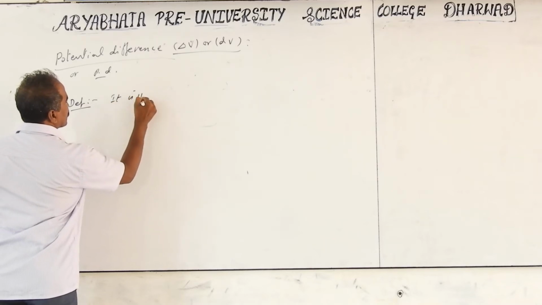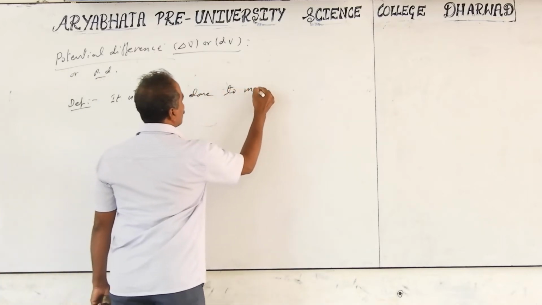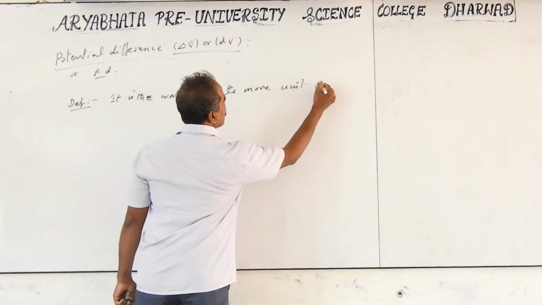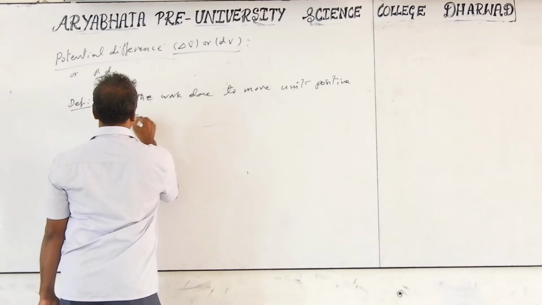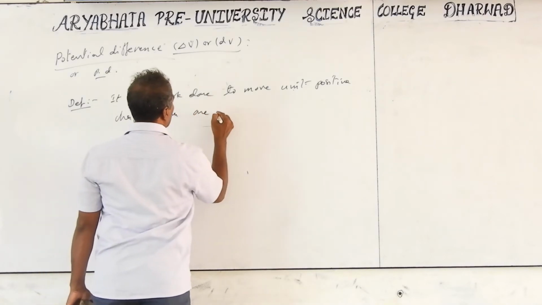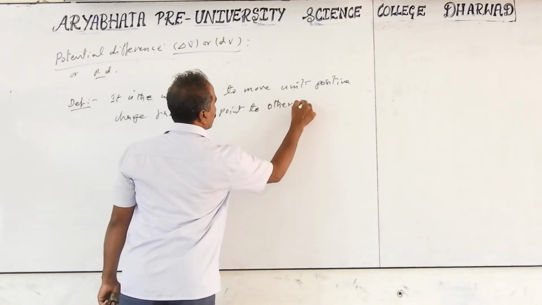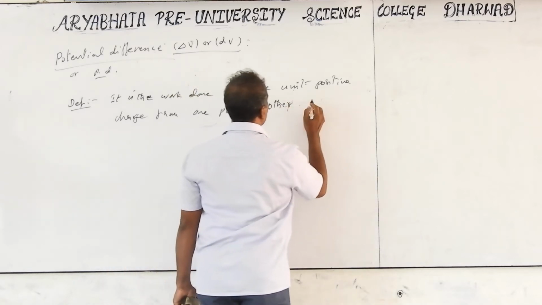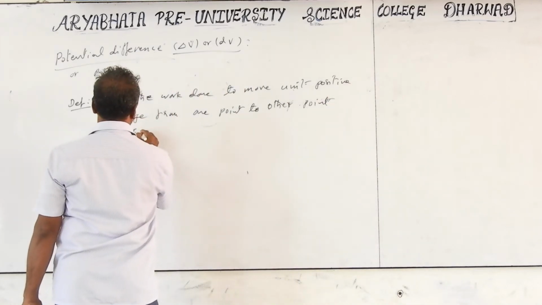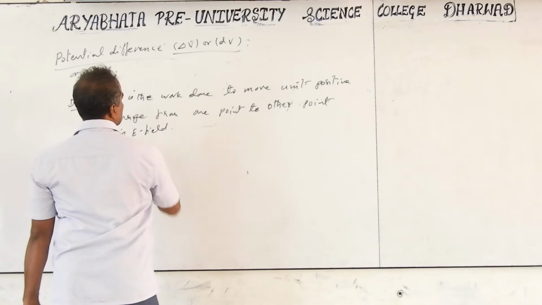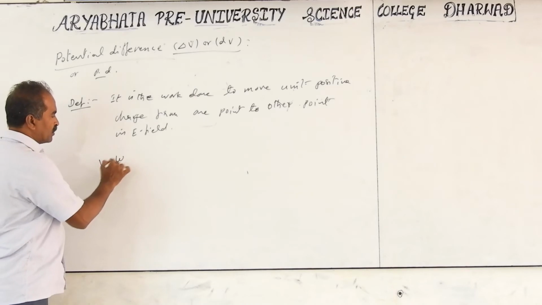It is the work done to move a unit positive charge from one point to another point in an electric field. Previously, potential was defined as W by Q naught.